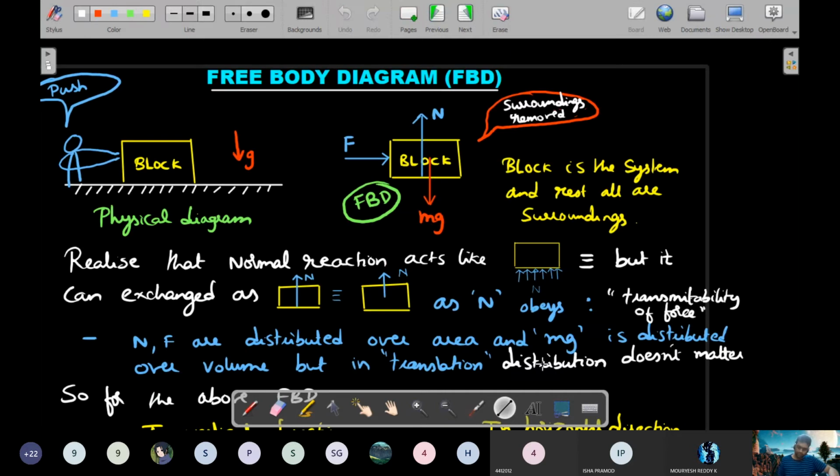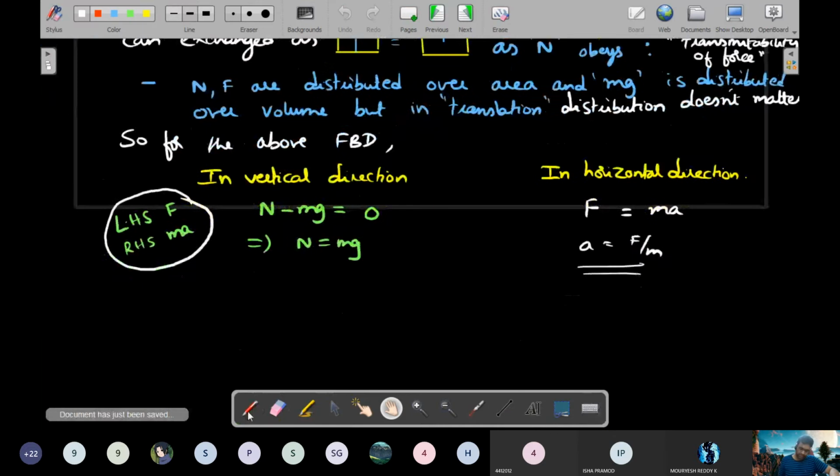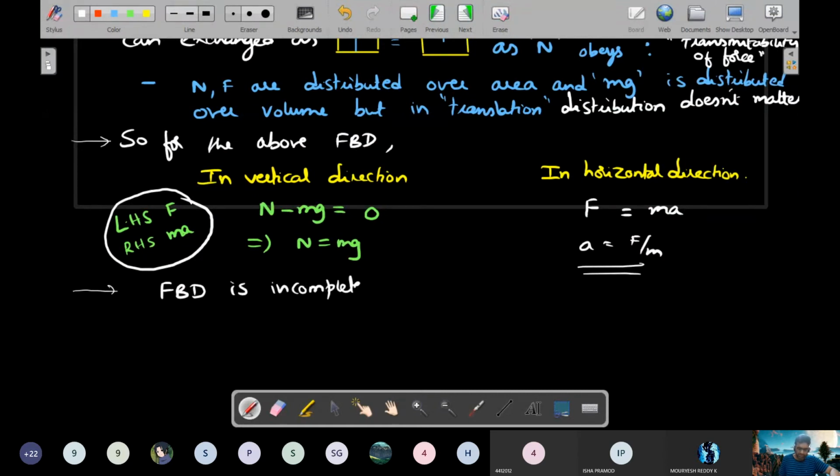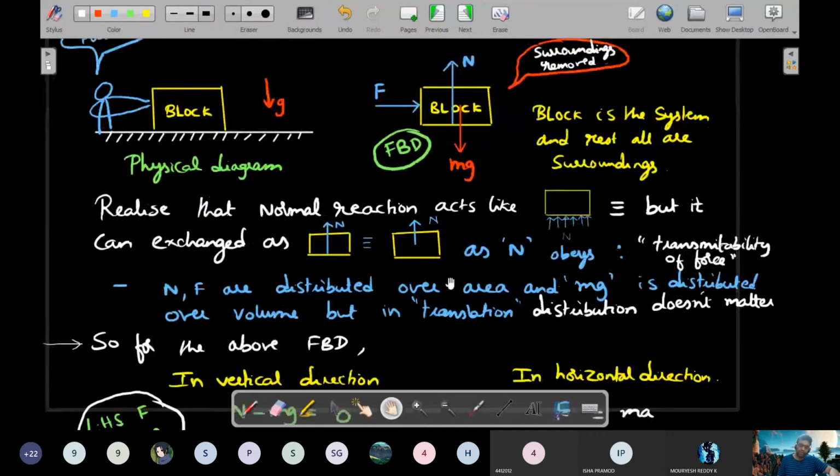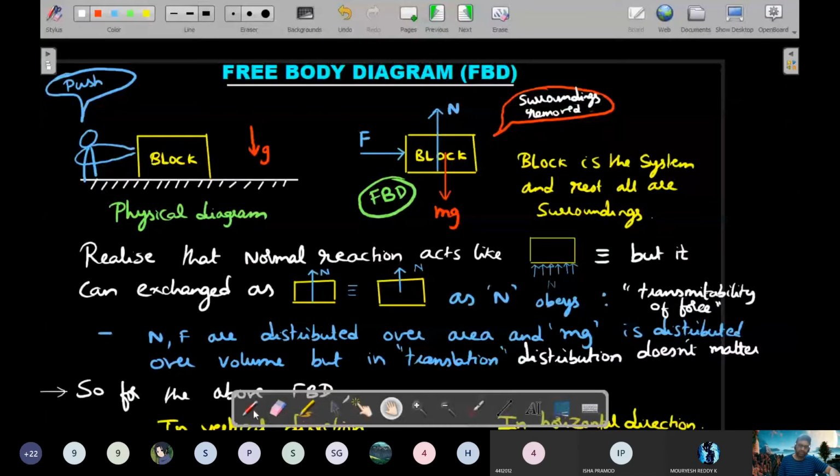And one very important thing, just make a note: the last FBD is incomplete without acceleration. So let me go back and make it complete. Always you will have an idea in which direction it's going to accelerate. So please show that on the diagram. This object is going to accelerate towards the right. It's pretty clear, right? Because there's no friction, someone is pushing. So always show that acceleration to the right on the top of the diagram.